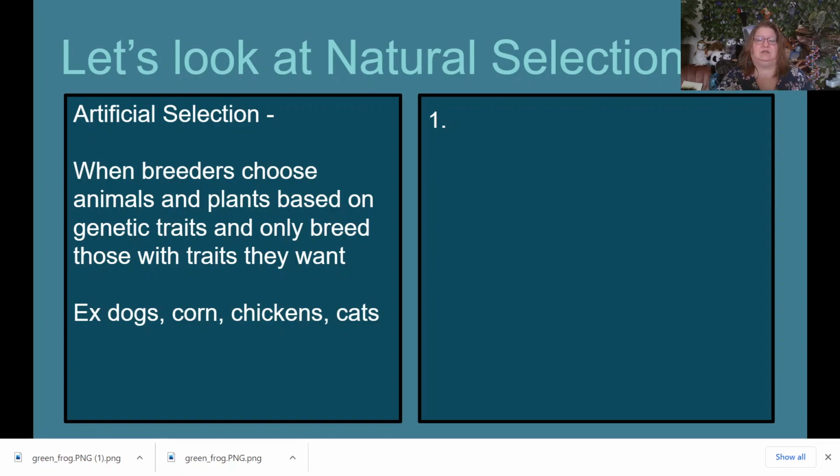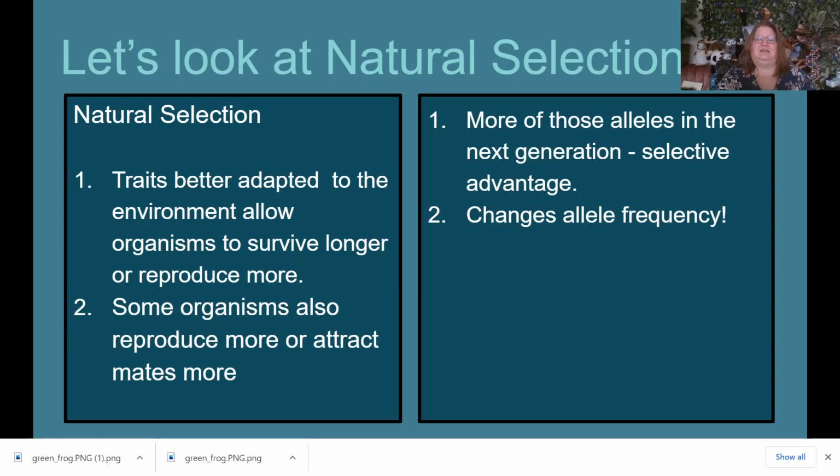So that is artificial selection. Even scripture shows an example of artificial selection. I'm going to post an example of where this happened in the Old Testament. Now, natural selection simply means that this happens in nature.